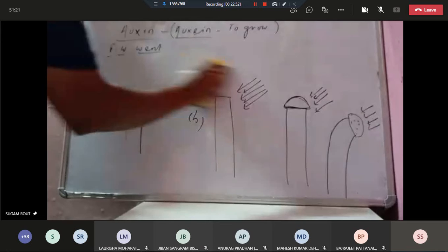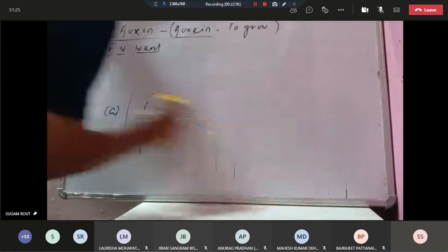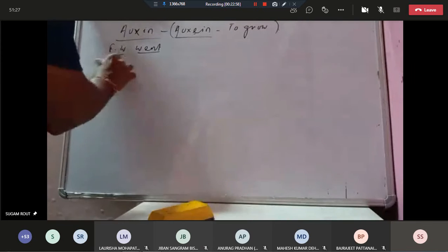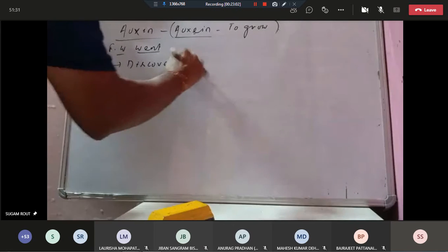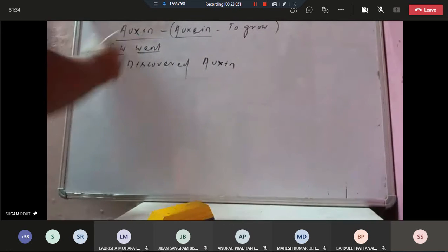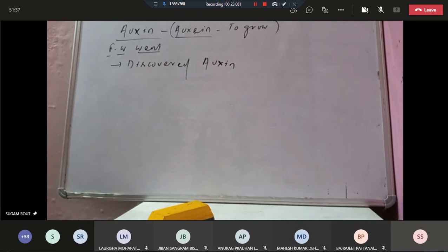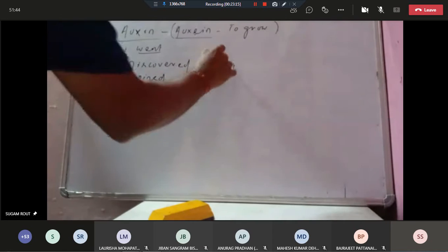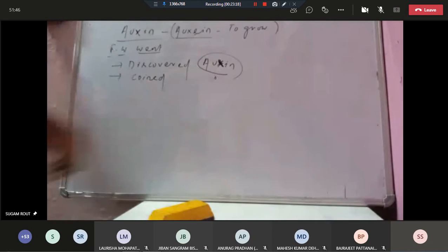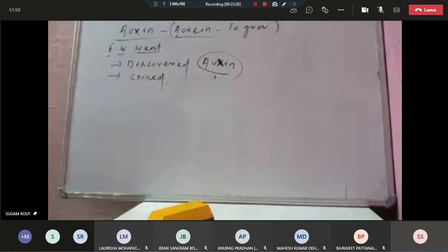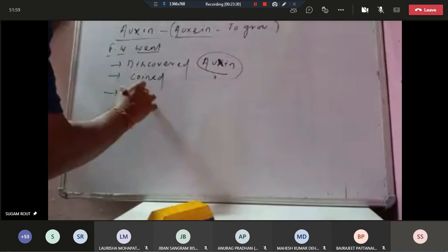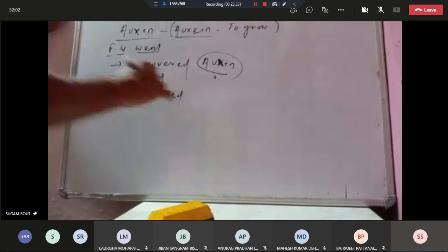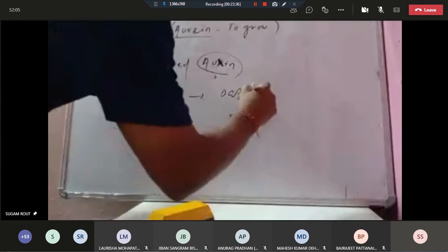Sometimes the question is who discovered auxin. Auxin was discovered by F.W. Went, who also coined the term auxin and also isolated auxin from the tips of the coleoptile of oat seedlings, Avena sativa.